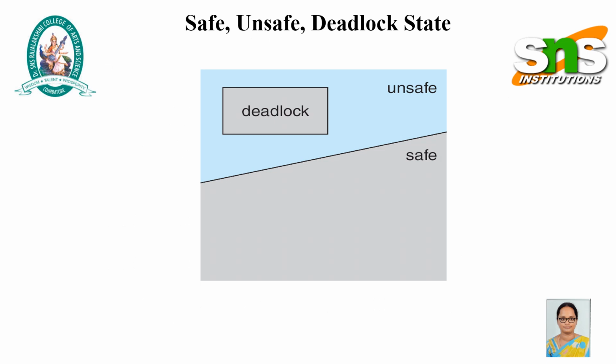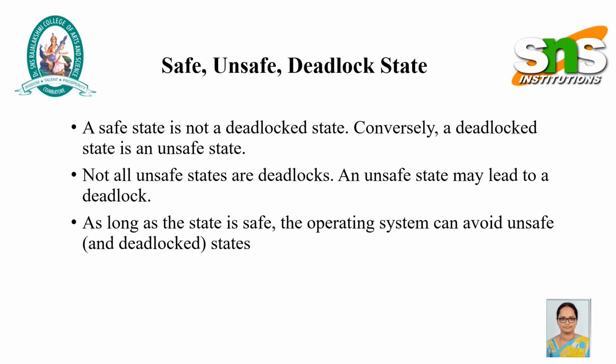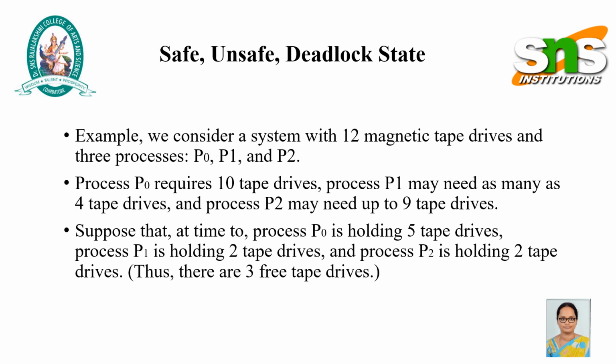Safe, unsafe, deadlock state. That is represented here. Safe state means it doesn't have a deadlock. In an unsafe state, a deadlock situation may occur. So that picture is represented. A safe state is not a deadlock state. Conversely, a deadlock state is an unsafe state. Not all unsafe states are deadlocks. An unsafe state may lead to a deadlock. As long as the state is safe, the operating system can avoid unsafe states.